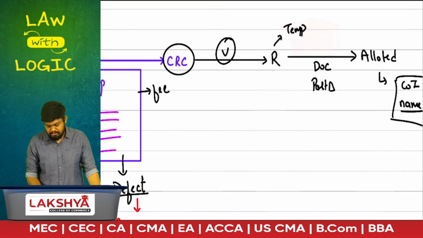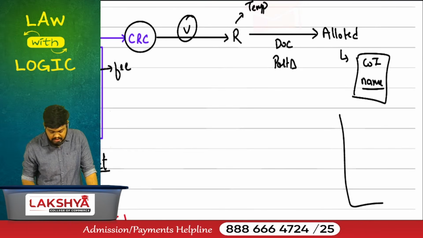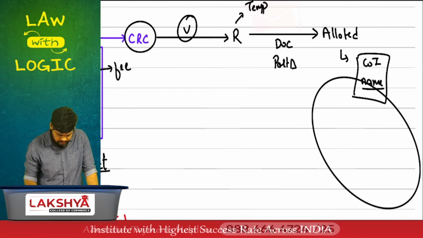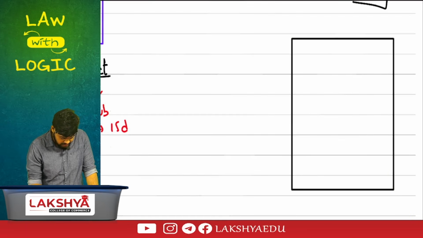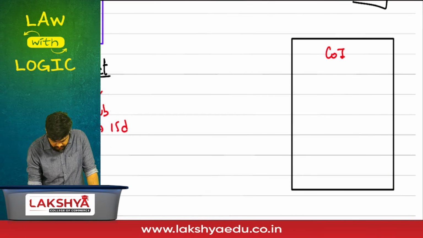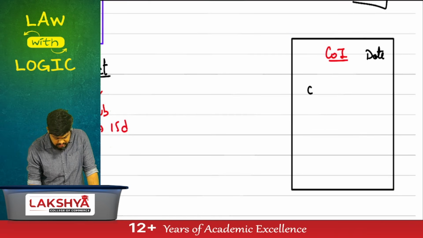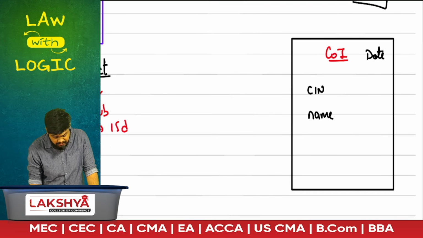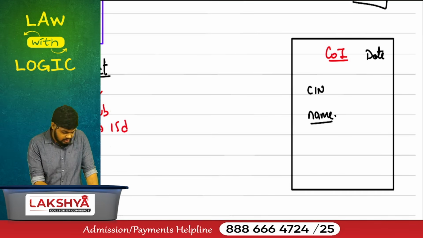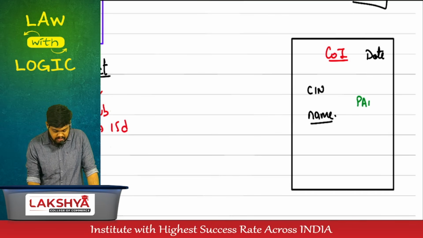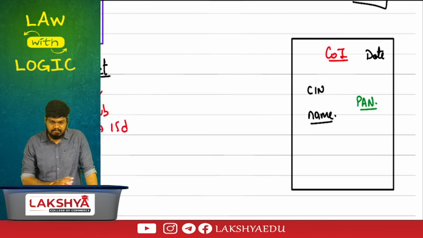Certificate of incorporation. The certificate of incorporation will come with a couple of pieces of information in it. What information will be mentioned in the certificate? Then we still have to expand this more. Let's complete the certificate first. It will mention the date, the CIN number, and the name of the company. If the name is mentioned in this document, that means the name is allotted. And they'll also give you the PAN number of the company. You don't have to apply for it separately. You'll get everything in this itself.